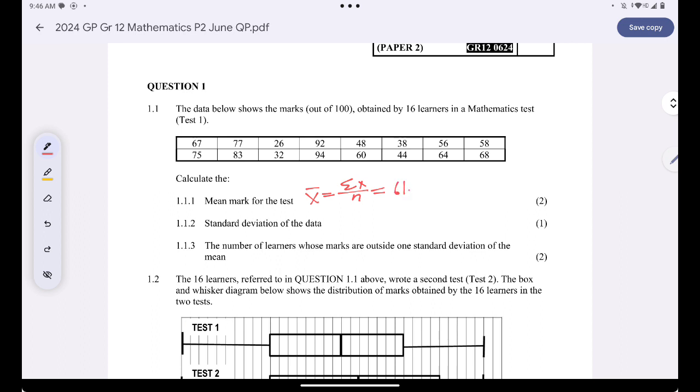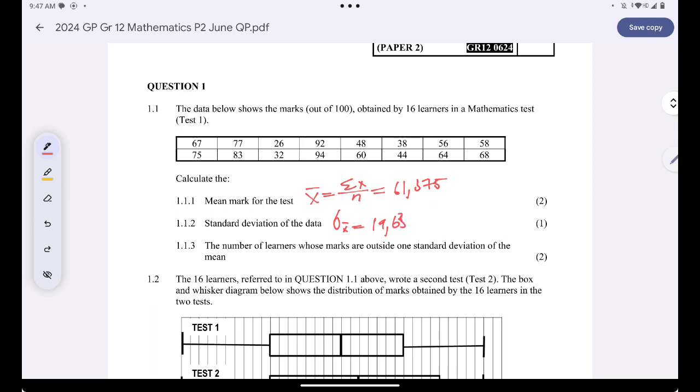You'll find 61.375. Same thing applies for standard deviation. After finding the mean, just press AC, then say shift 1 4, then choose option number 3, press equal to. You'll get 19.63.